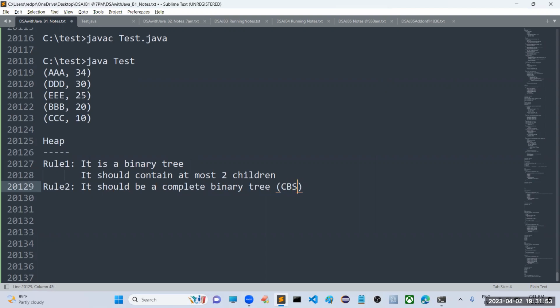CBT, complete binary tree. When can we say a tree is a complete binary tree?